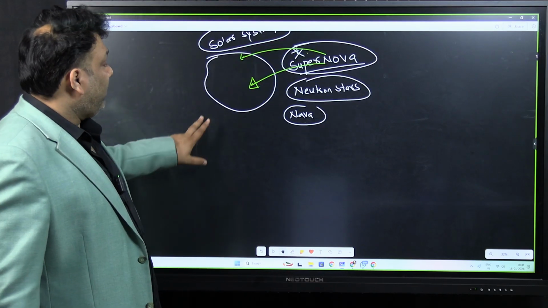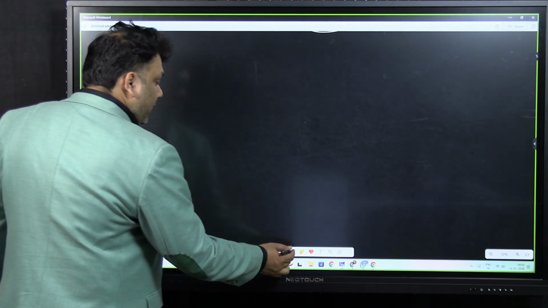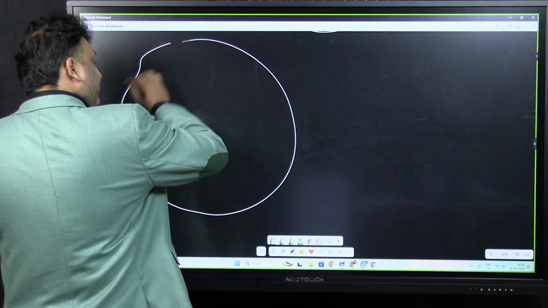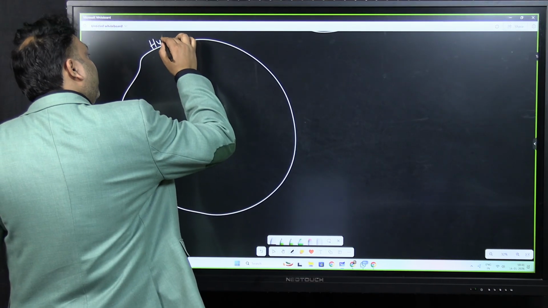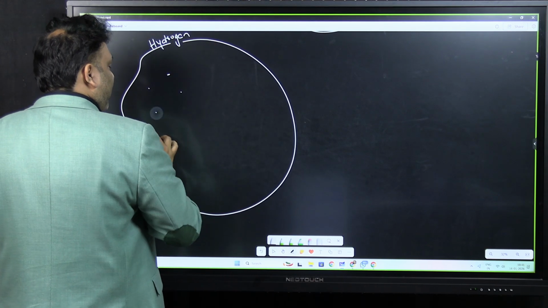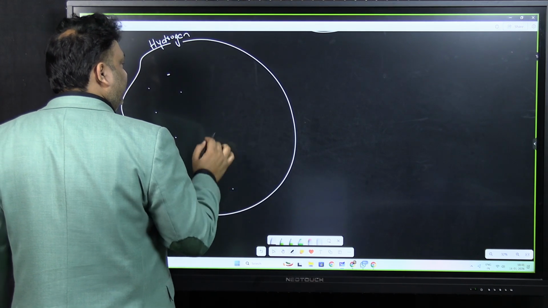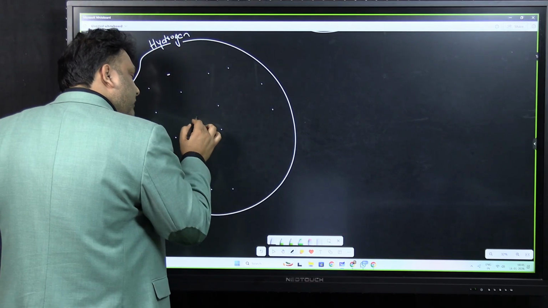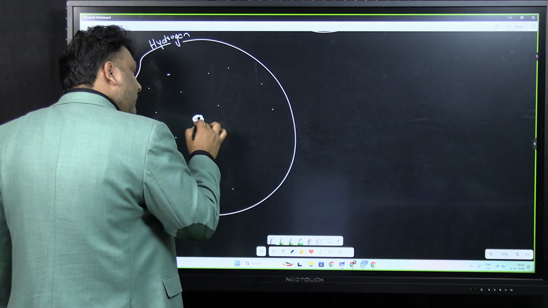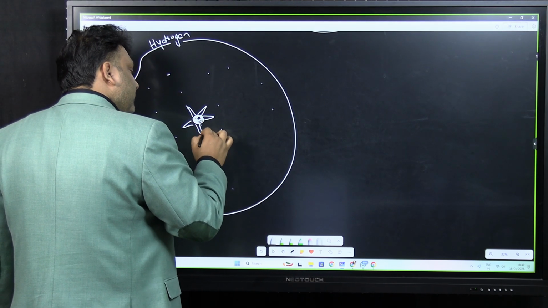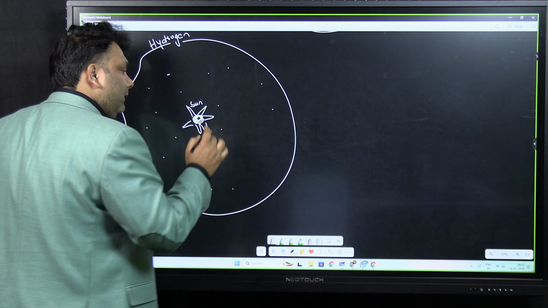So, sometime in the past, you had a solar system which is mostly made up of hydrogen gas, and a lot of hydrogen gas got concentrated in the middle and formed the star called the sun.